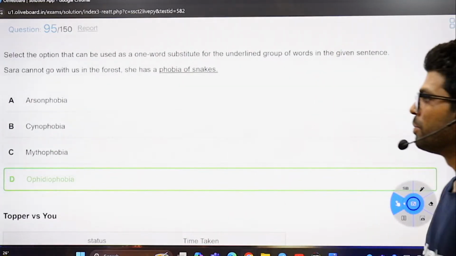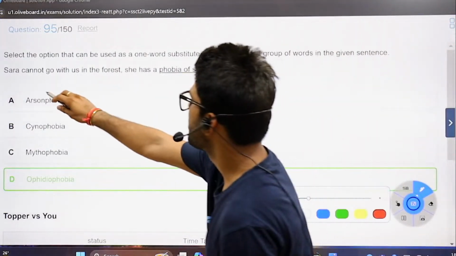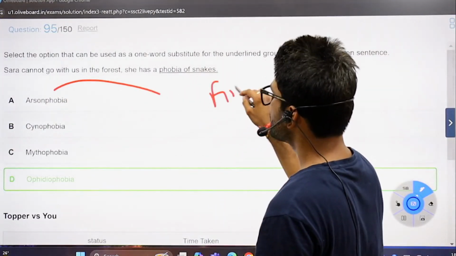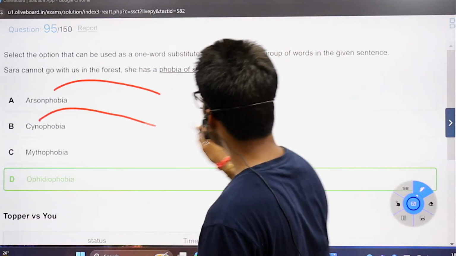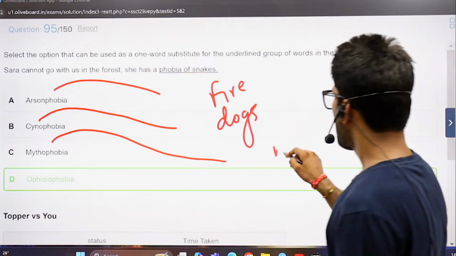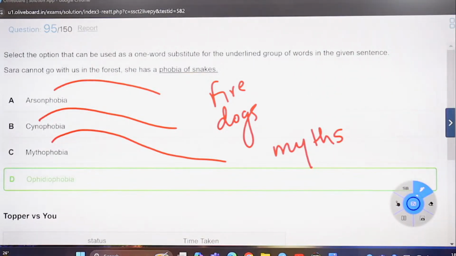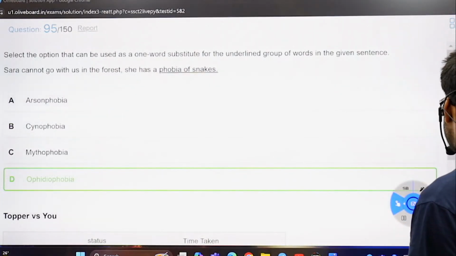Pramod, thank you, brother. Arson shows fear of fire, if you remember. When you say cyno, canine, it shows the fear of dogs. And mythophobia, phobia of myth, of stories, and such. Ophio, ophidio, done. From your regular sheets, we can say.